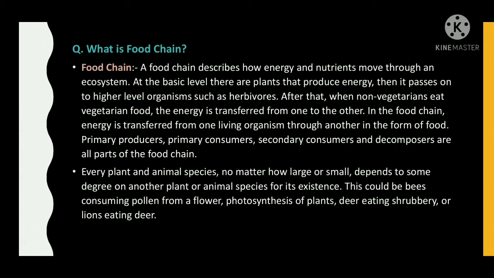Primary producers, primary consumers, secondary consumers, and decomposers are all parts of the food chain. Every plant and animal species, no matter how large or small, depends to some degree on another plant or animal species for existence. This could be bees consuming pollen from a flower, photosynthesis of plants, deer eating strawberry, or lions eating deer.